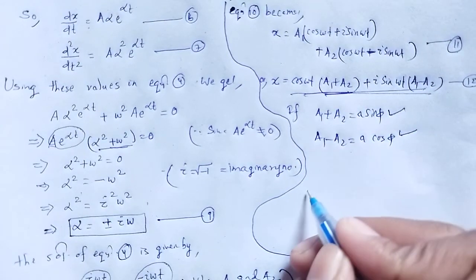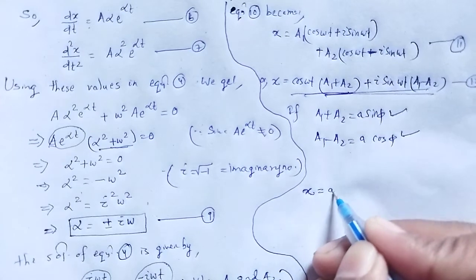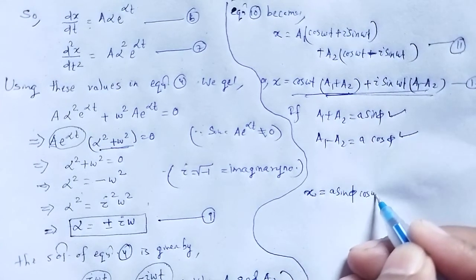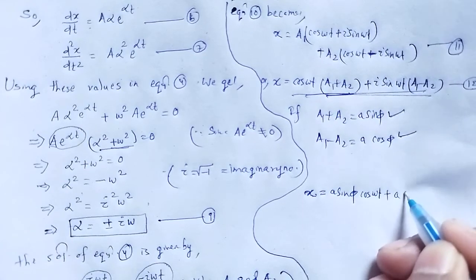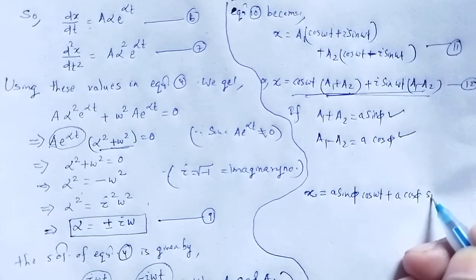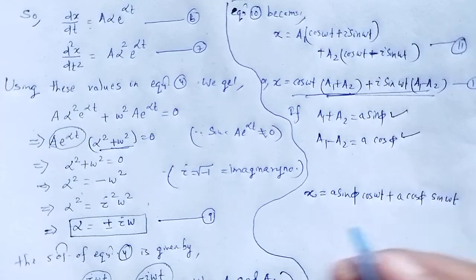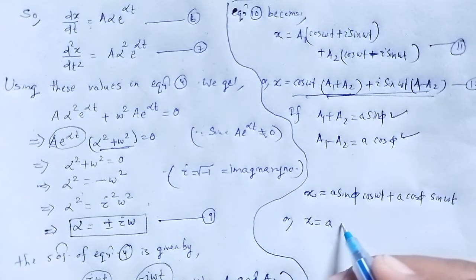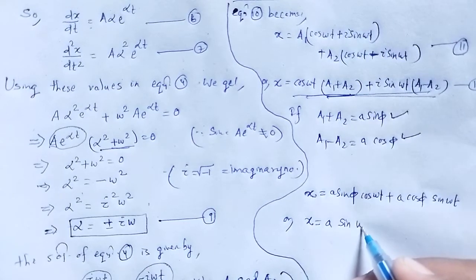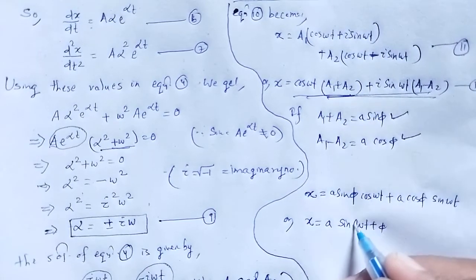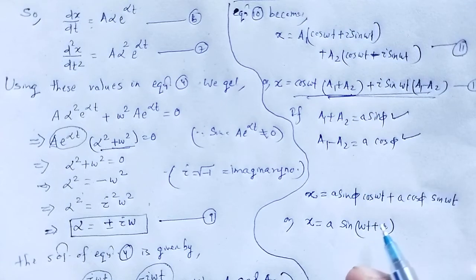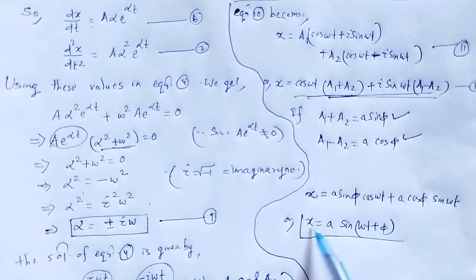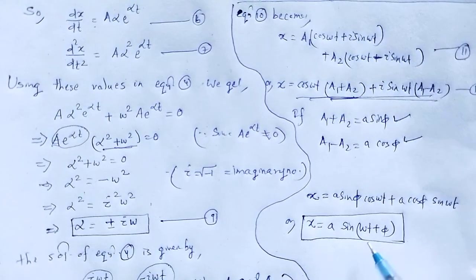That equation changes to x is equal to a sin phi cos omega t plus a cos phi sin omega t, or x is equal to a sin of (omega t plus phi), using sin(a plus b) is sin a cos b plus cos a sin b, that is the same rule. X is equal to a sin (omega t plus phi).